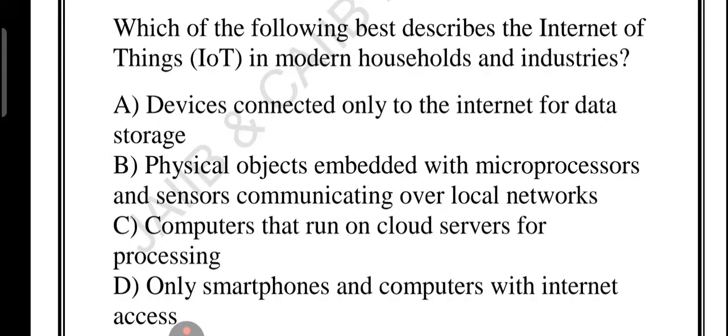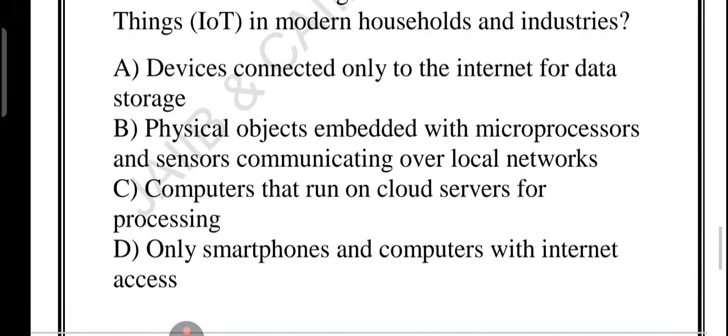For example, imagine your smart fridge detects that you are out of milk and automatically orders some online. Or your smart thermostat adjusts the temperature based on your preference. All of this happens without you lifting a finger, thanks to IoT, Internet of Things. Option C is wrong. While IoT is used in industry, it is not limited to industrial machines. It is everywhere, from homes to cities.